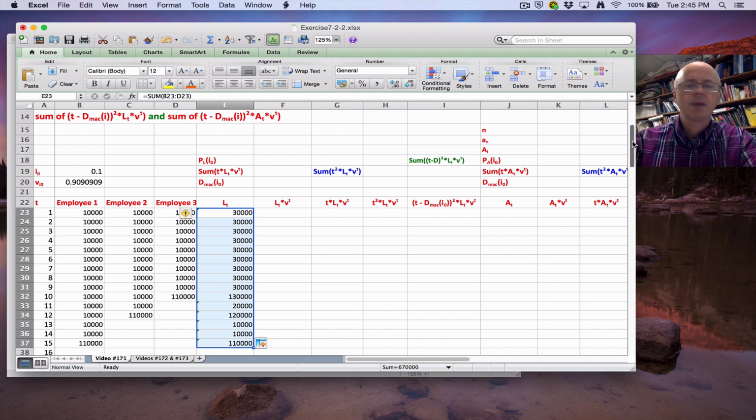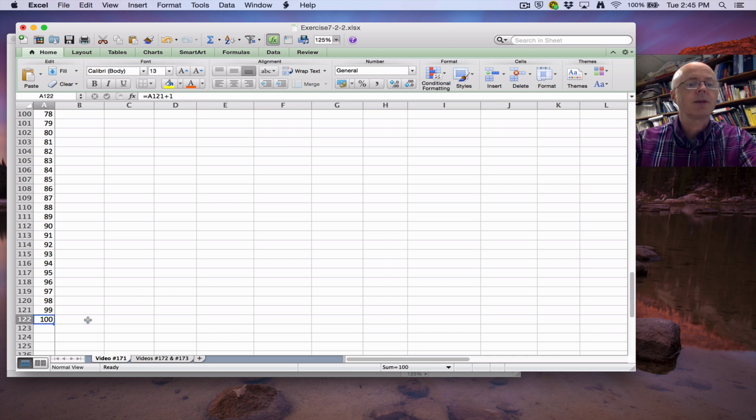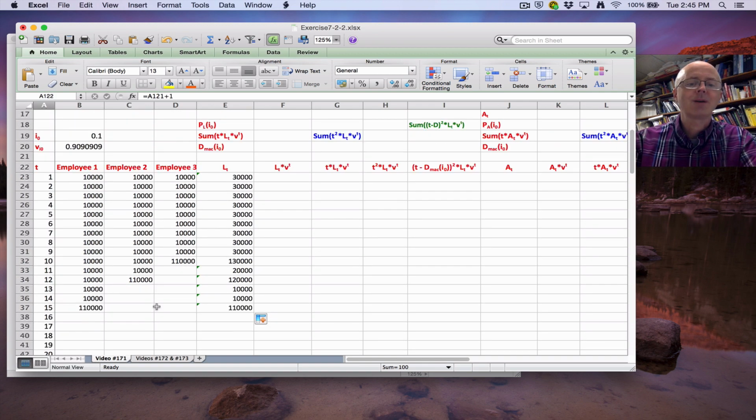By the way, the times here do go on down to time 100. You can see in row 123, I think it is, oh no, 122, excuse me, right there, there's time 100. That's because there was that n equals 100 case that we had to deal with. So that's why it goes way down there. You can ignore these little triangles, it's not a big deal here.